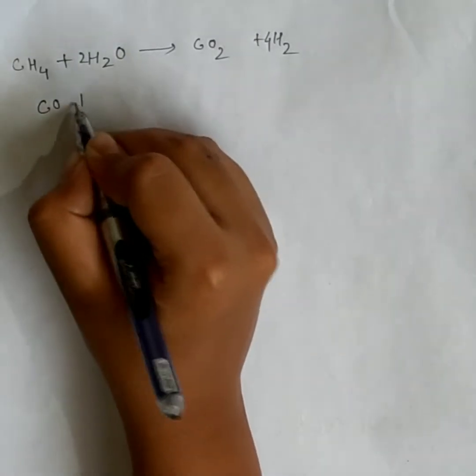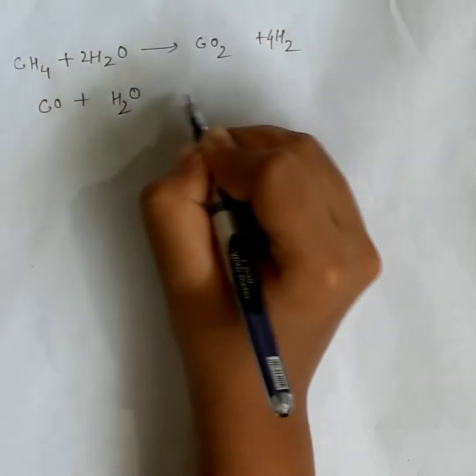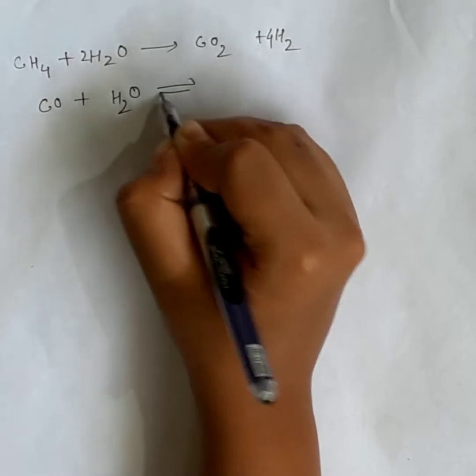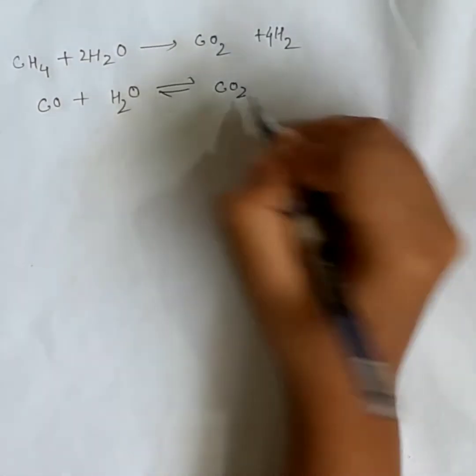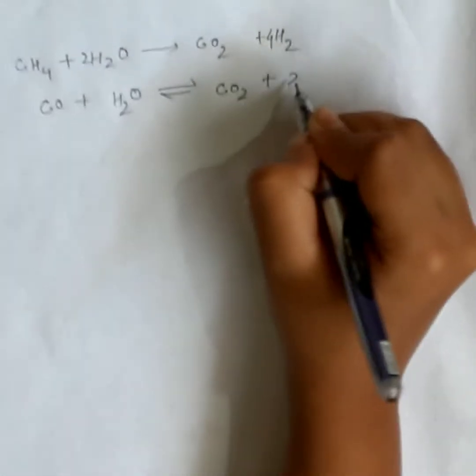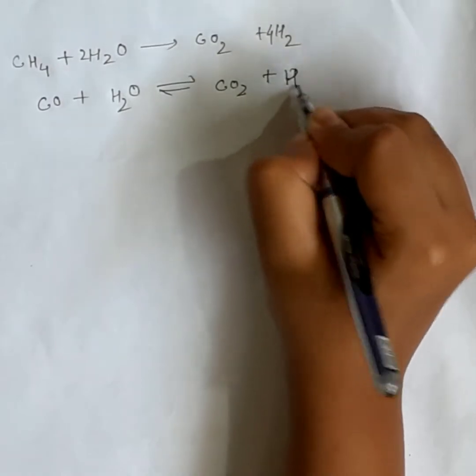And carbon monoxide reacts with water, then it gives carbon dioxide and hydrogen.